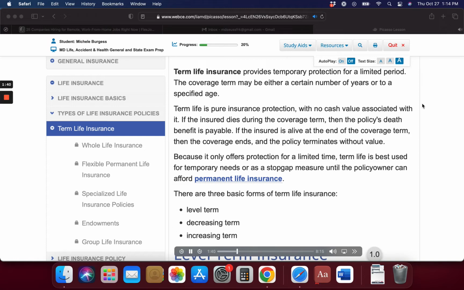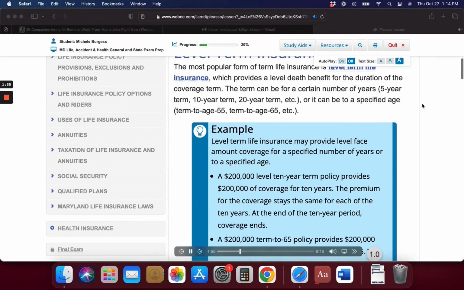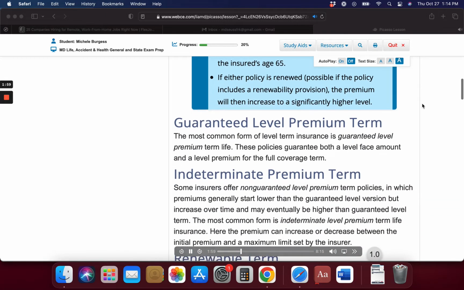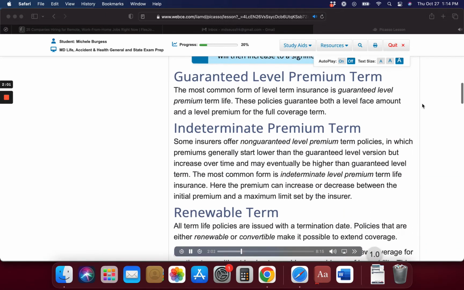A $200,000 term to 65 policy provides $200,000 of coverage until the insured reaches age 65. The premium stays the same until the policy ends at the insured's age 65. If either policy is renewed, possible if the policy includes a renewability provision, the premium will then increase to a significantly higher level.